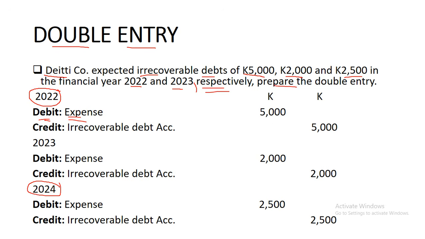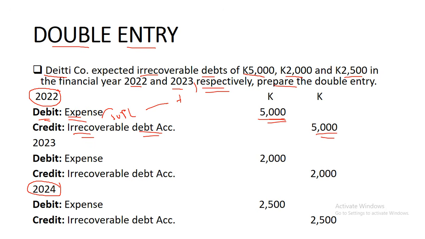We debit the expense. Where is this expense? This is a statement of profit or loss. You debit the statement of profit or loss. Remember, a debit in the statement of profit or loss is a minus. Then a credit in the statement of profit or loss is a plus. So in the first year, we debit the expense of 5,000. Then we credit the irrecoverable debts account, right?